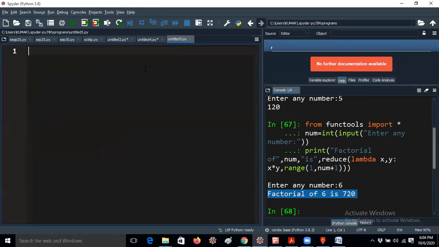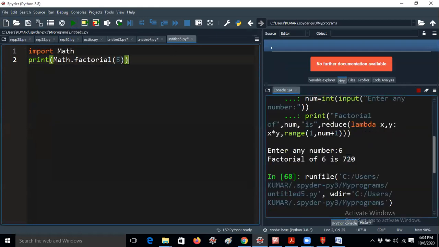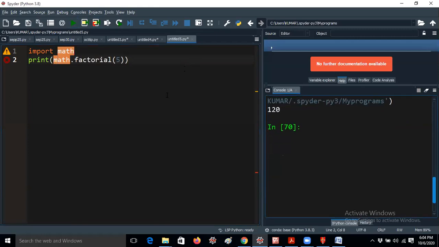You already know the rules. If I give import math, and then print of math dot factorial of 5, and run the code, I get the error no module named math. One minute, guys. Okay, now I'm getting 120. So here you can see I'm giving math dot factorial, and it is getting 120.